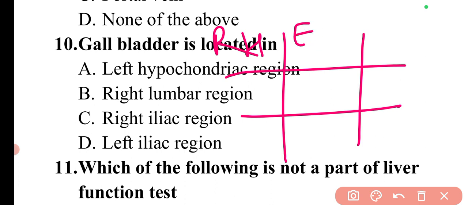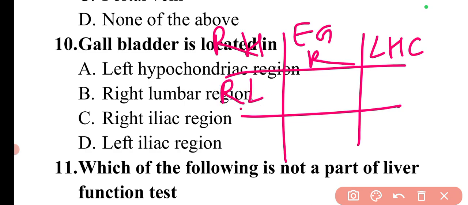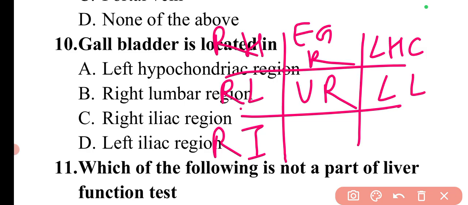This is the epigastric region. This is the left hypochondriac region. This is the right lumbar region. This is the umbilical region. This is the left lumbar region. Then this is the right iliac region. This is the hypogastric region, and this is the left iliac region. So these are the different regions. Now I'll tell you which organs are in these particular regions.